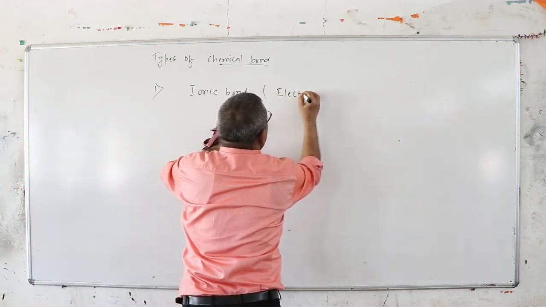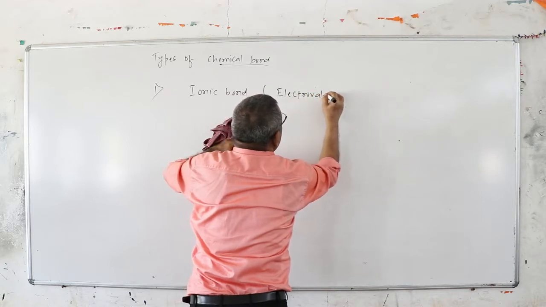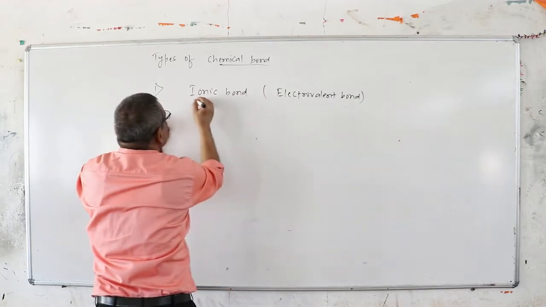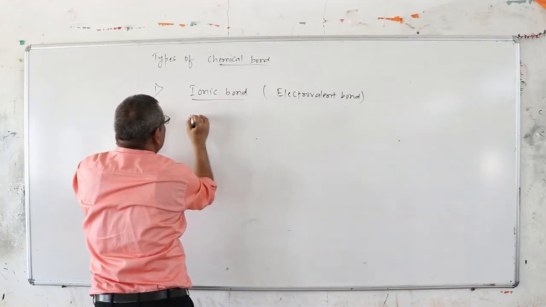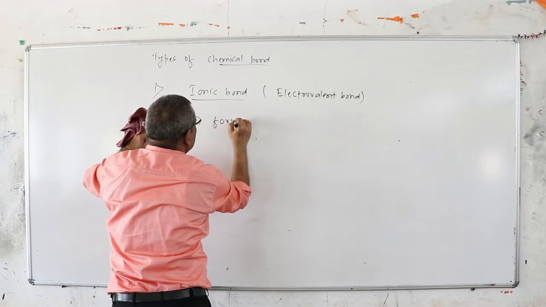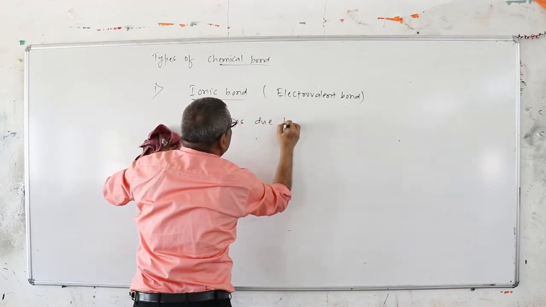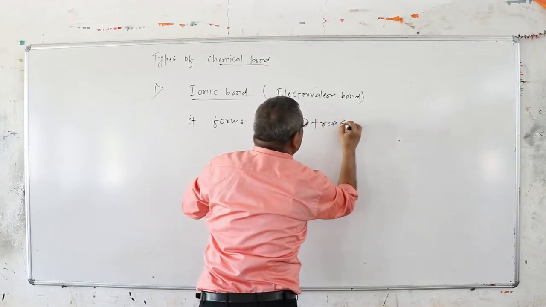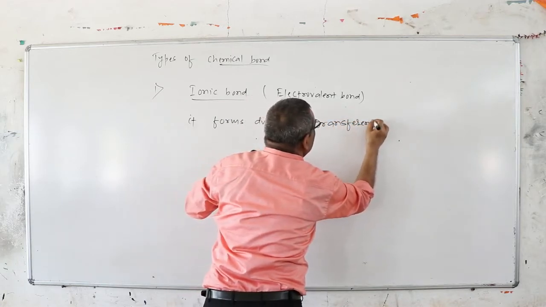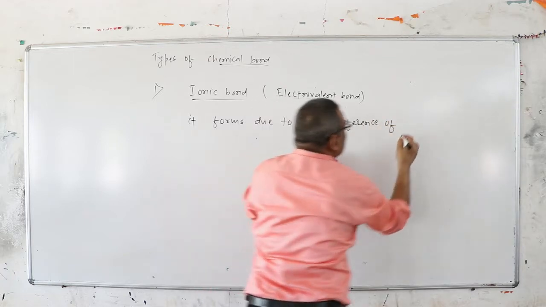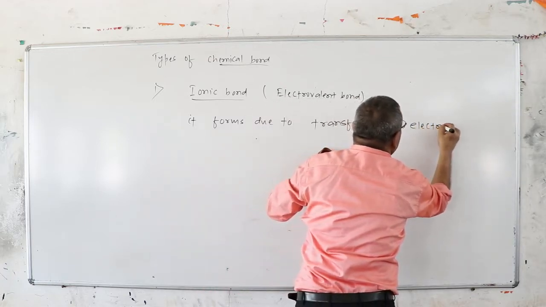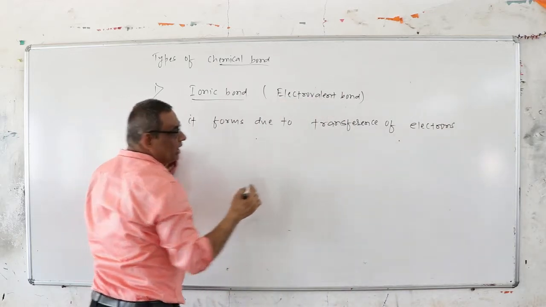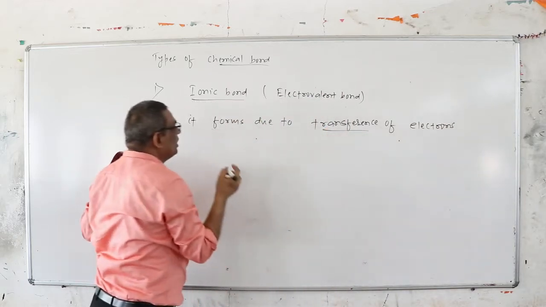the electrons present in the valence shell participate in the electrovalent bond. The ionic bond forms due to transfer of electrons. But in the